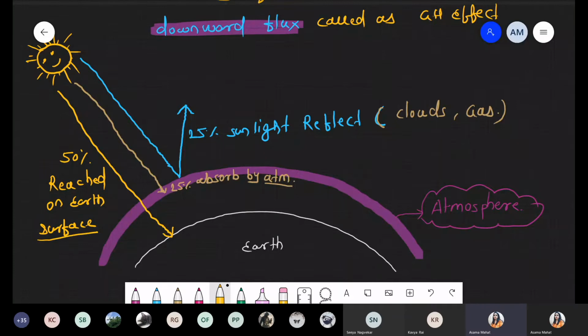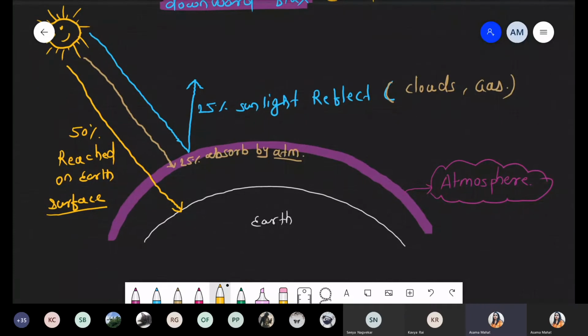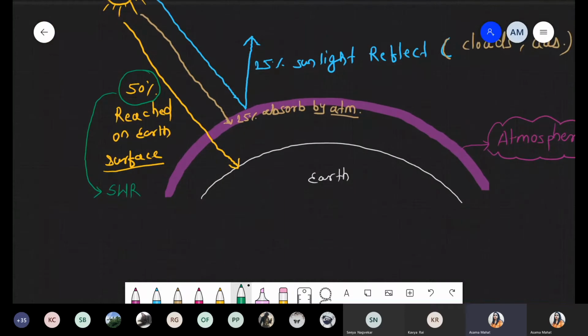And here I want to draw one specific piece of information. The sunlight, that is 50% concentration which reaches the earth, is in attenuated form. This is also called SWR, and the long form of SWR is short wave radiation. Short wave radiation, that is SWR.